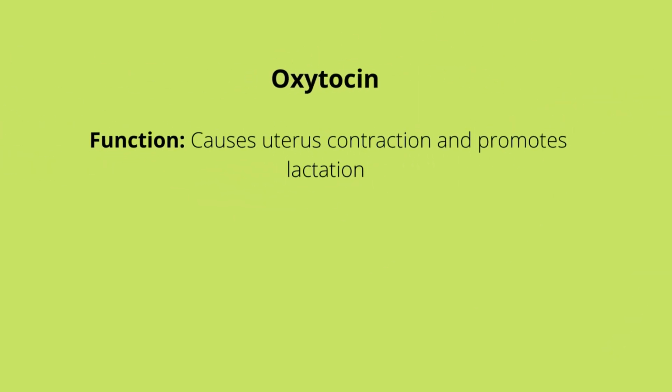Oxytocin. In the female, it causes contraction of the uterus and also promotes lactation. In males, it controls production of testosterone as well as sperm release. It is controlled with positive feedback. Most hormones in the endocrine system are controlled with negative feedback.